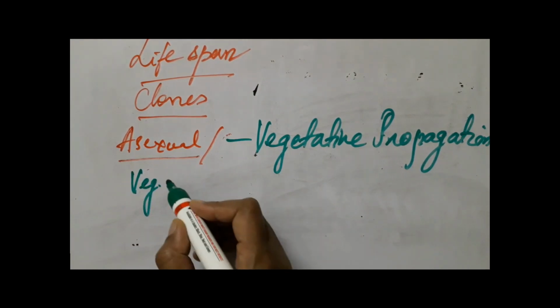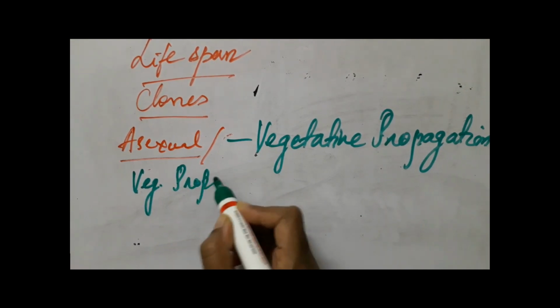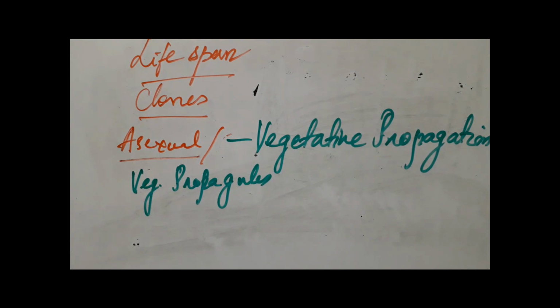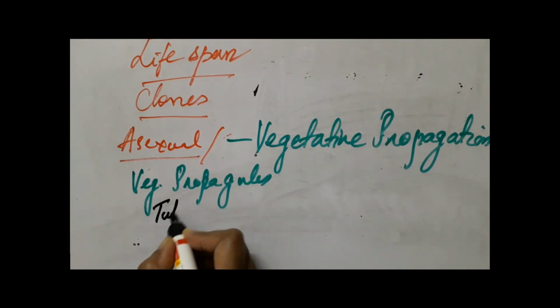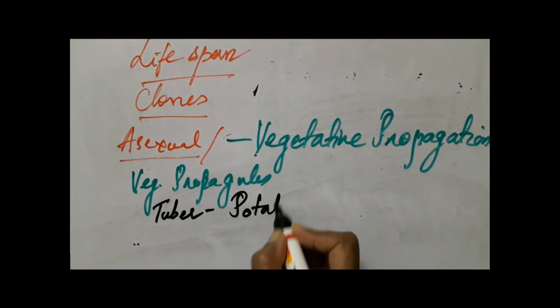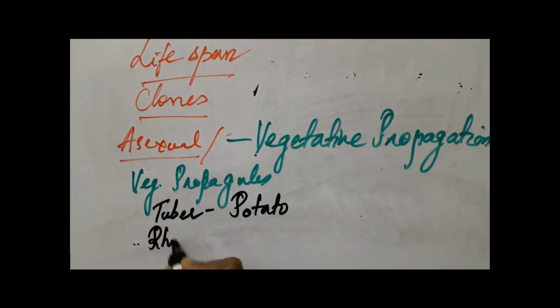We call these units vegetative propagules. What examples did you study for the different ways in which vegetative propagation occurs? Tuber, a modified stem in potato. Rhizome, a modified underground stem in ginger.